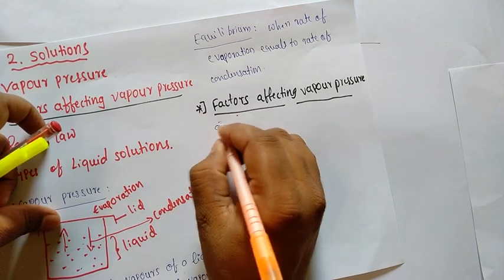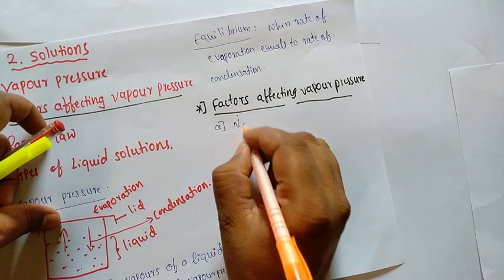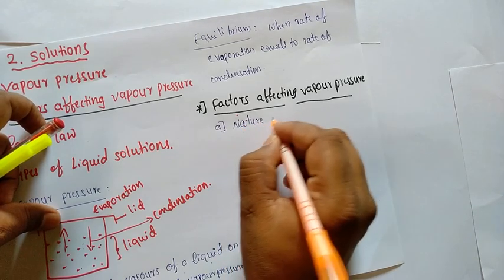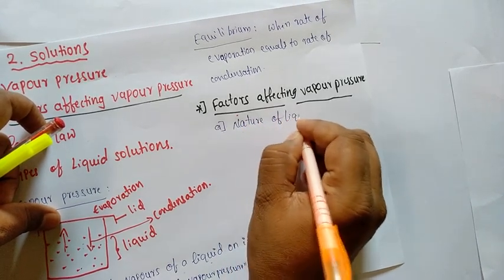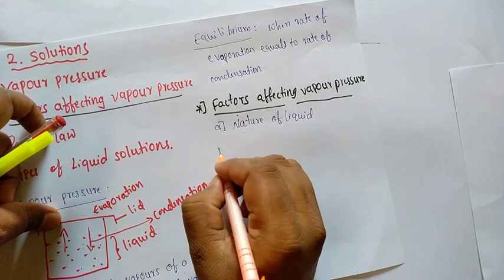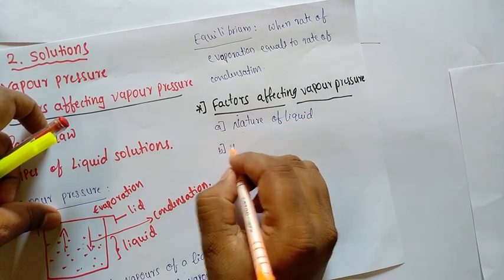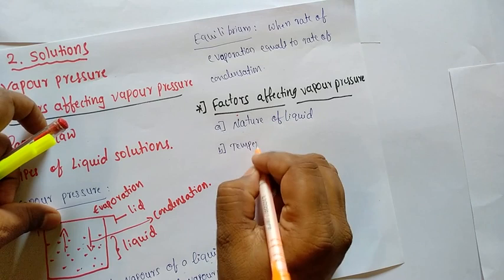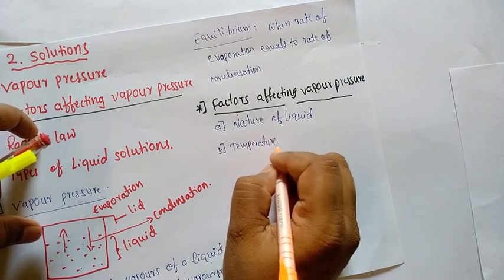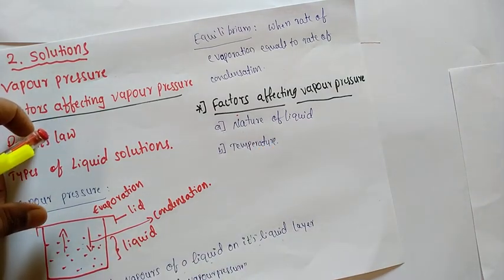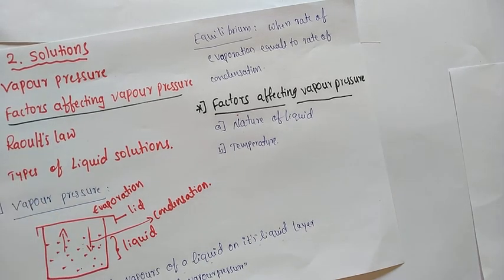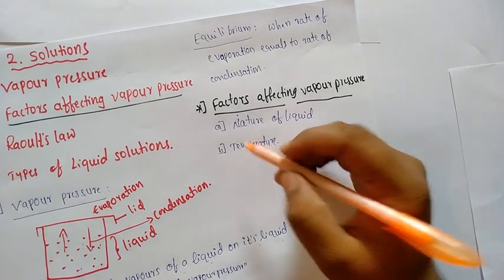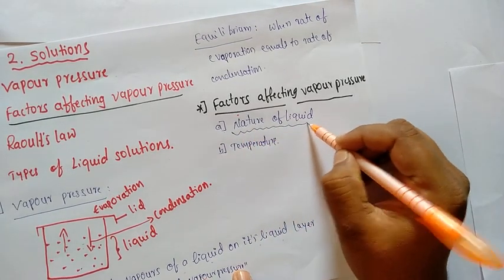First one is nature of liquid. Second one is temperature. These two are the factors which affect the vapor pressure of a liquid. First one, nature of liquid.